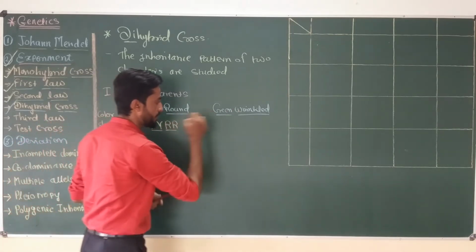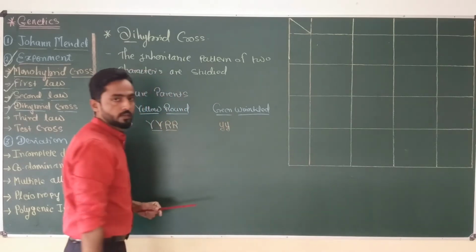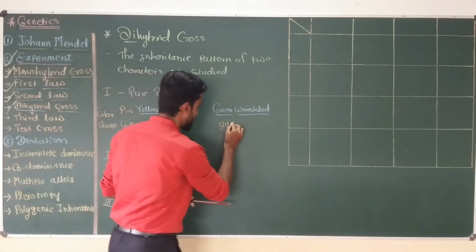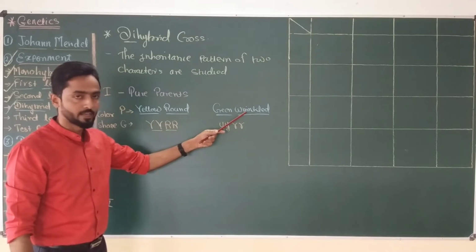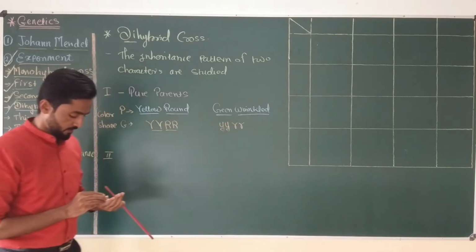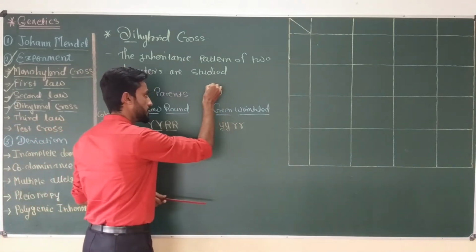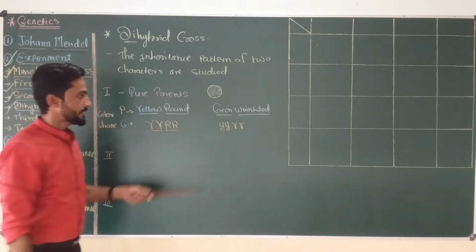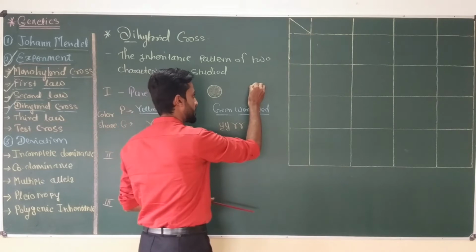Similarly, in case of green wrinkle plant, small y is the pair of allele which produce green color in the seed, while small r is the pair of allele which is responsible for wrinkle seed. If I draw the diagram of this seed, yellow round, in this case you can find the plant produce round seed and the color of the seed is yellow, while in case of green wrinkle type of seed, plant produce green color seed and the surface of the seed show wrinkles.